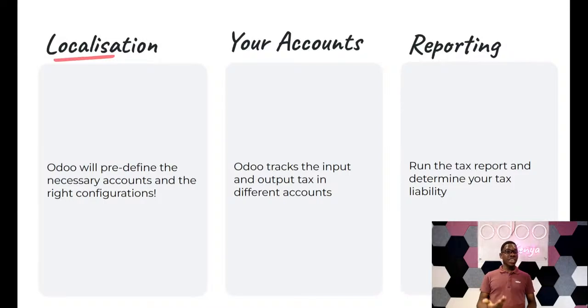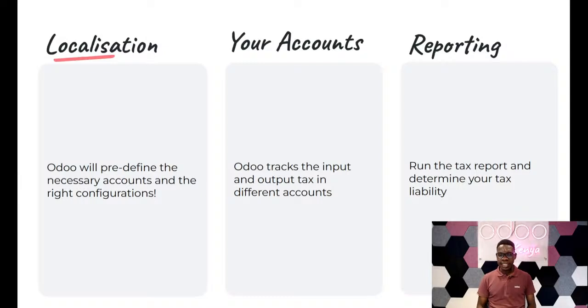In the event your country has a localization, you have to install it as one of the very first things in your database, so that you can proceed with your transactions. Odoo will always predefine the necessary accounts and configurations at the right time in the event you have a localization installed. In the event you don't have a localization, you'll have to configure the taxes and everything else inside Odoo. We're going to look at how easy that can be in the preceding parts of the webinar.